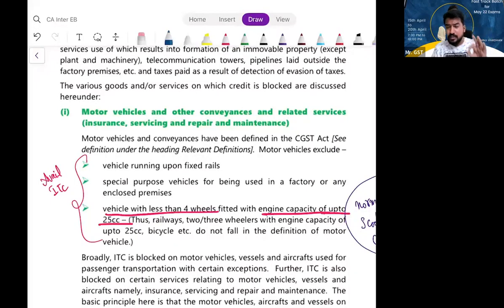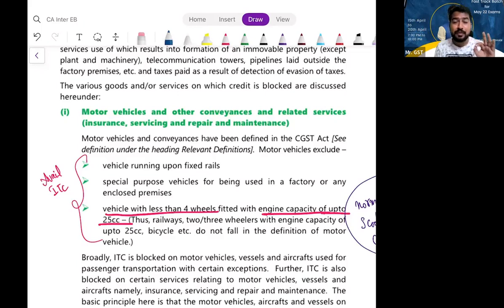Please understand. There is a definition given here for the motor vehicles and other conveyances related to whether they are eligible or not. What are they excluding from motor vehicle? Please listen carefully. Motor vehicles, you cannot take ITC, correct? If the motor vehicle is for transporting the passengers. If I purchase a lorry, can I take ITC? Yes, sir. But don't say that in my hometown or in my village, they use a lorry for transporting passengers, so I will disallow ITC like that. Please don't think that.